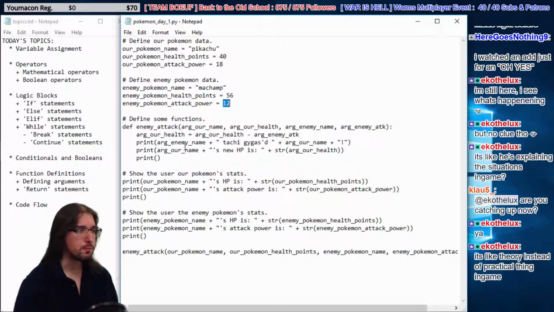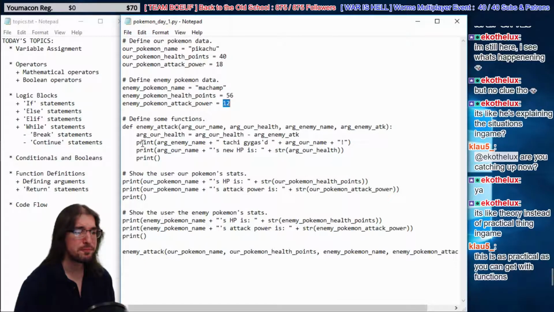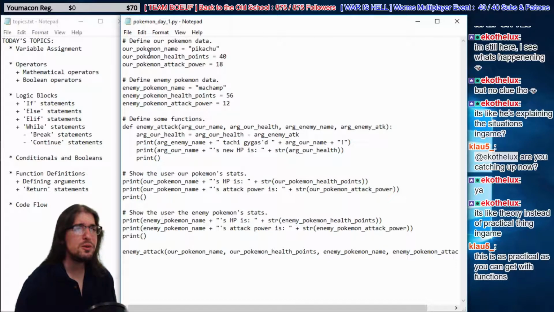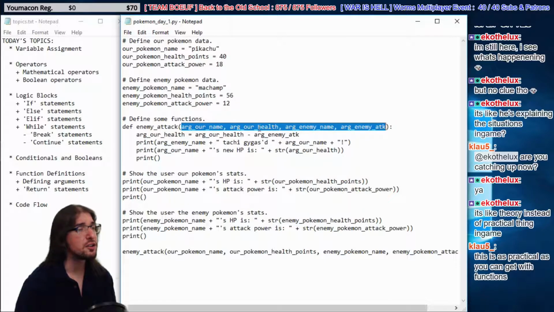Here we have some code we're going to use again and again. Right, this code is going to be used repeatedly. So we put it into a function. That way we don't have to retype it every single time. But the problem is that this function can't use this data we just made. But it needs it, right? It needs it to do damage to Pikachu. It needs it to print off how much health Pikachu has and stuff. So we have to feed that data into the function. The way we do that is by defining these arguments up here. And then we use these arguments as variables in our code.